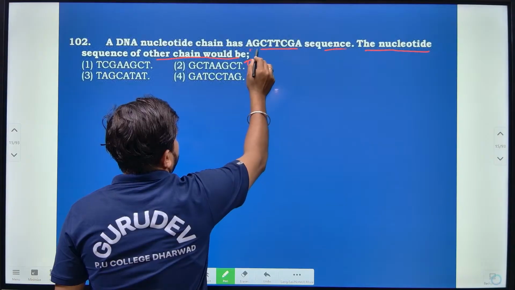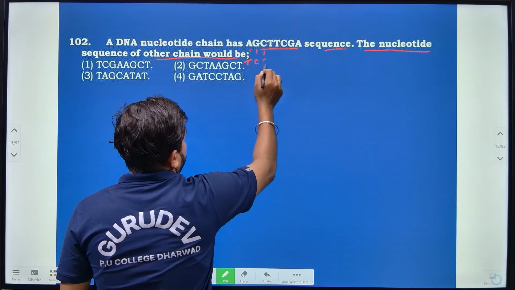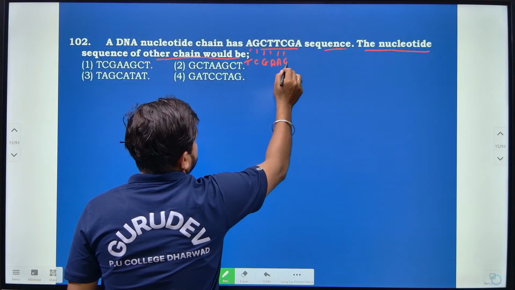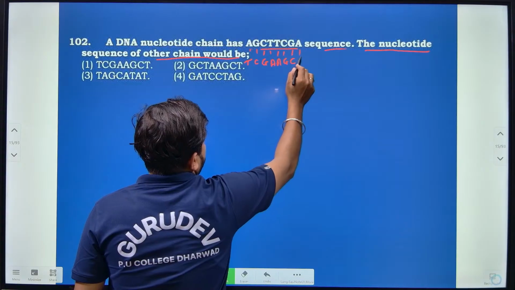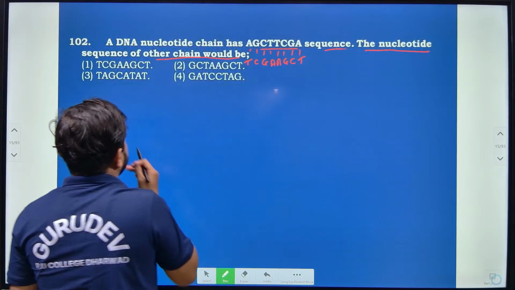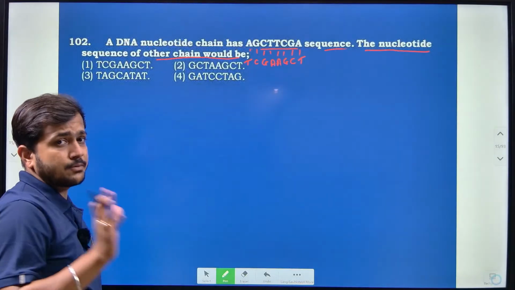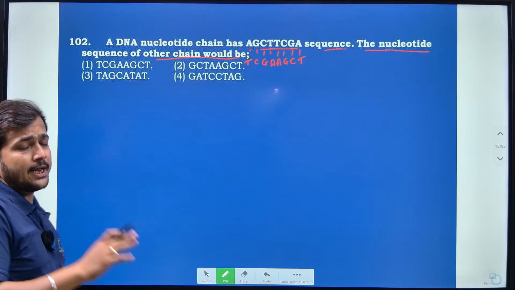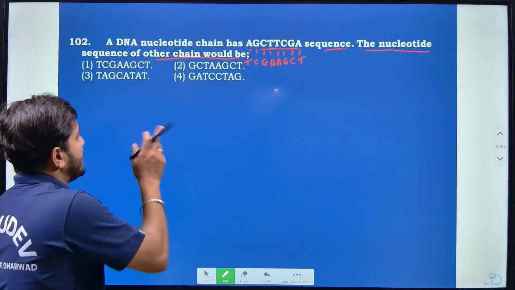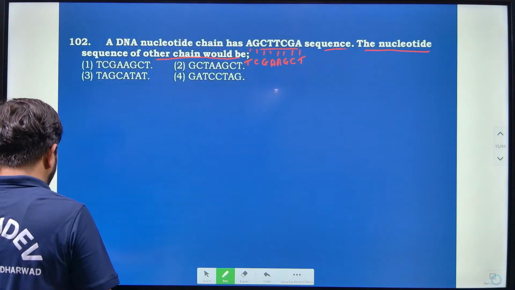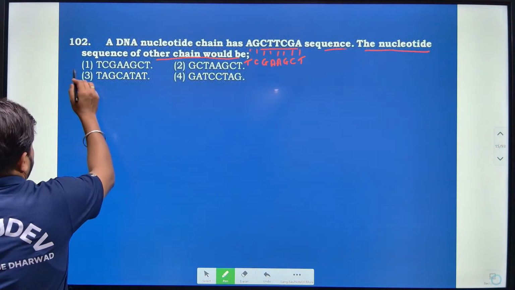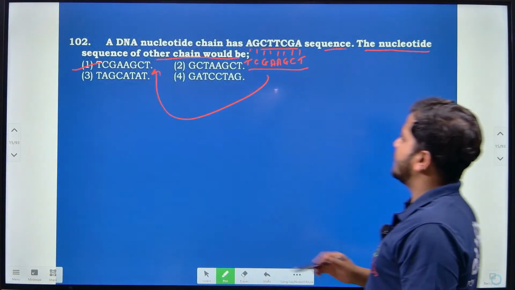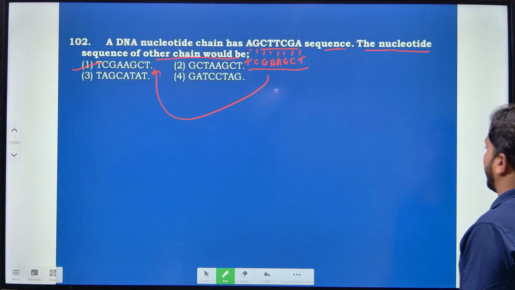Then T opposite A, C opposite G, G opposite C, and A opposite T. According to this, mainly what we know is Chargaff's base equivalence rule: adenine pairs with thymine and guanine pairs with cytosine, right? Based on that, we find that option one is correct, so we can get that sequence over here, which is the sequence of the other strand.